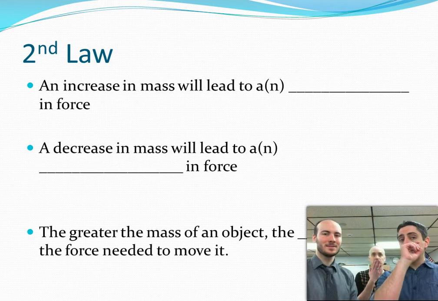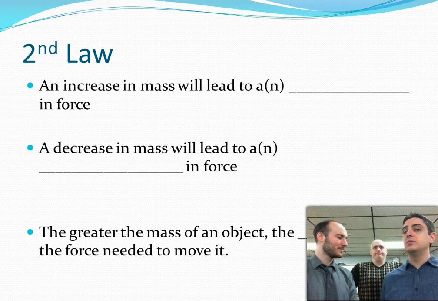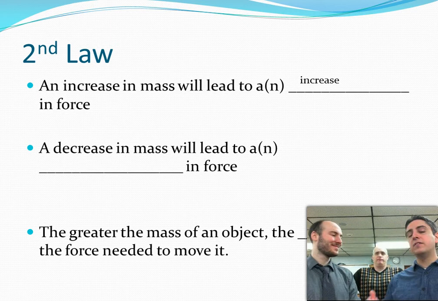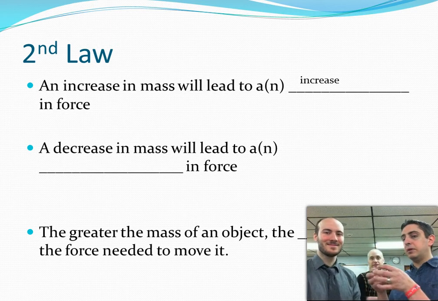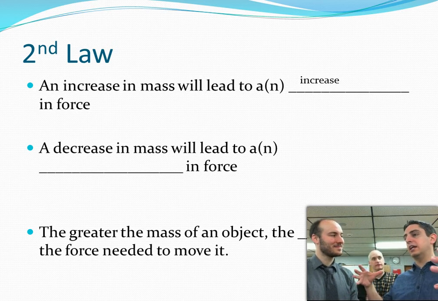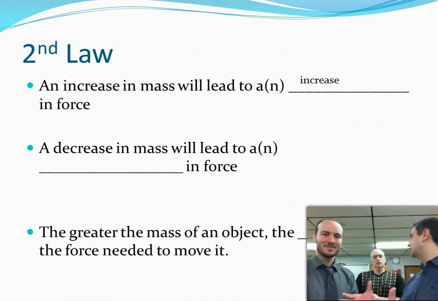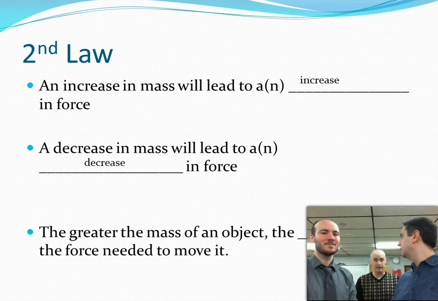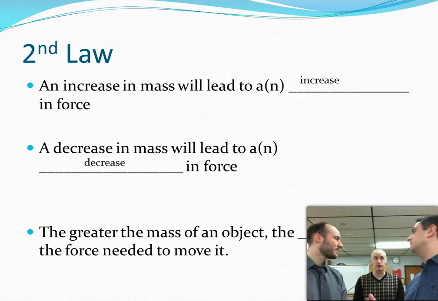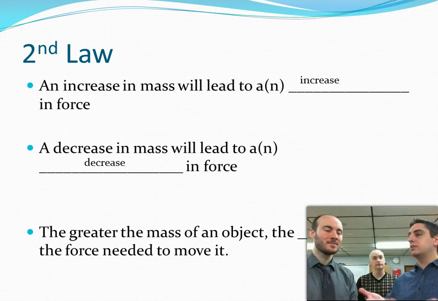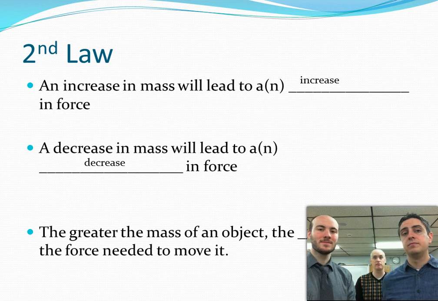Now, if you look at it in terms of mass, an increase in mass will lead to an increase in the amount of force needed. The way to think of it is this: if you've got a little tiny ping pong ball, it doesn't take a lot of force to get it to go. But a giant car takes a lot more force to get it to move. And if you decrease the mass, you decrease the amount of force. The lighter something is, in terms of weight here on Earth, the easier it is to get going, which is why they try to make cars as light as possible.